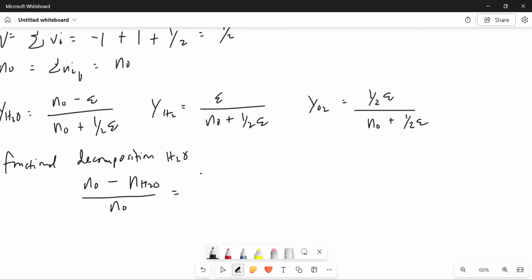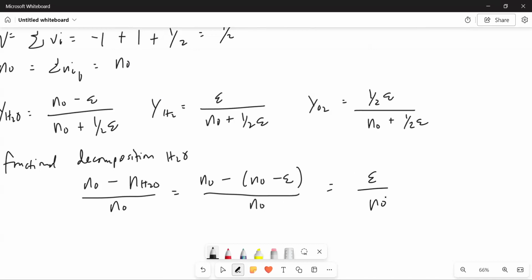If we expand that, it's just N naught minus epsilon, divided by N naught. And if we simplify, it's simply epsilon over N naught.